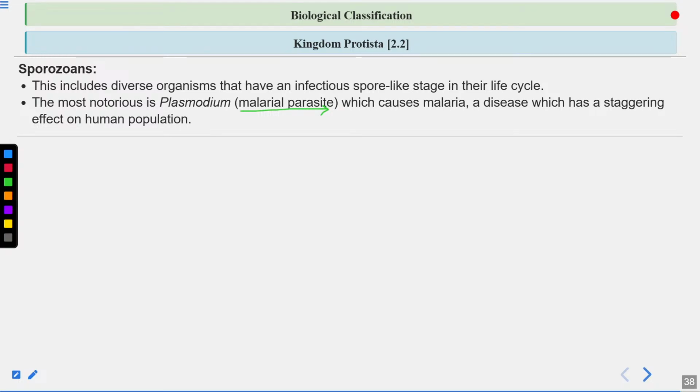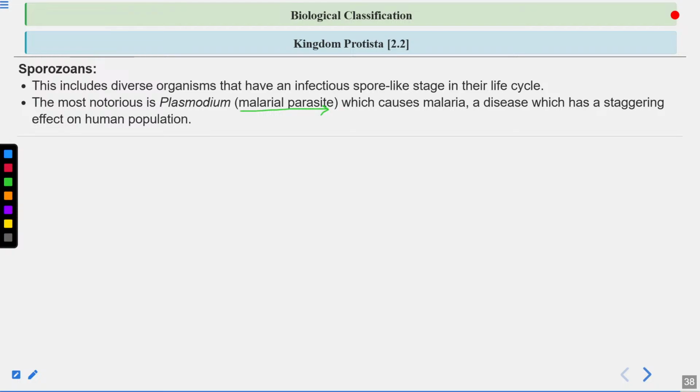Now when the insect again bites humans which contain gametocytes, these gametocytes get transferred into the female Anopheles mosquito. Then fertilization takes place in the gut of this insect, and after fertilization sporozoites are formed. The sporozoites are stored in the salivary glands of the female Anopheles mosquito.